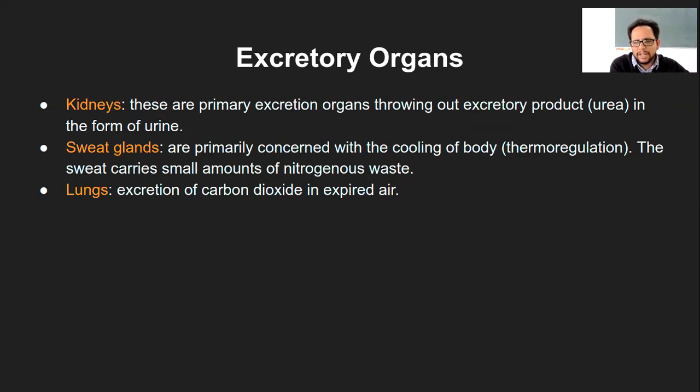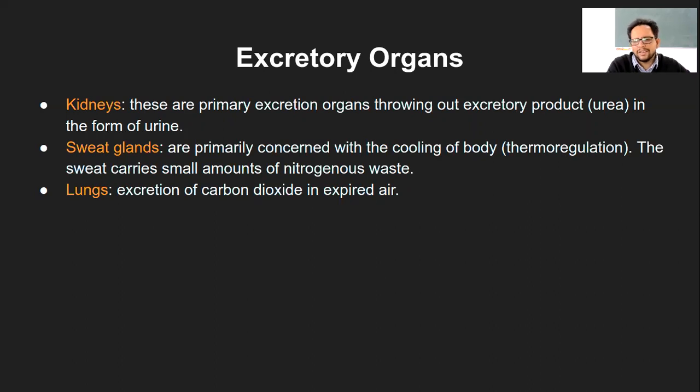So for sure, kidney is one of them, the primary excretion organ, removing urea or the excretory products in the form of urine.